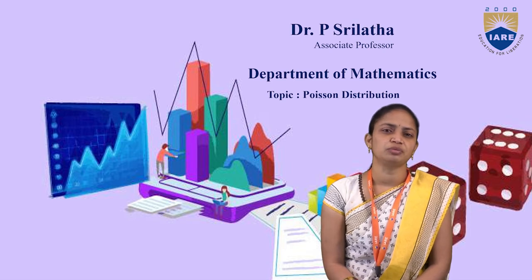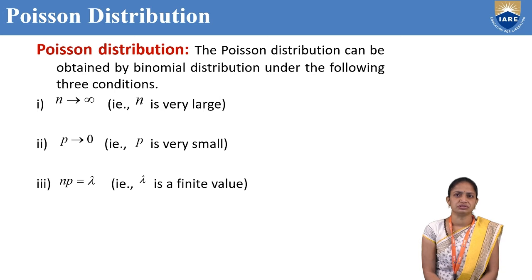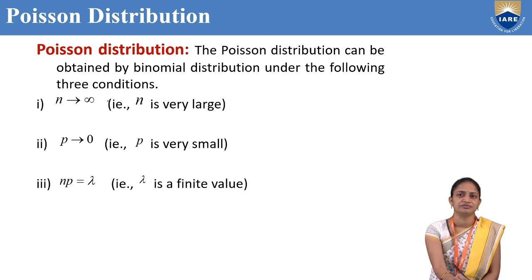In this session, I am going to discuss Poisson distribution. What is Poisson distribution? The Poisson distribution can be obtained from the binomial distribution under the following three conditions. First one is n tends to infinity. And second one is p tends to 0. Third one is np equal to lambda.